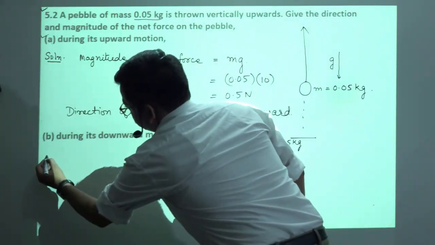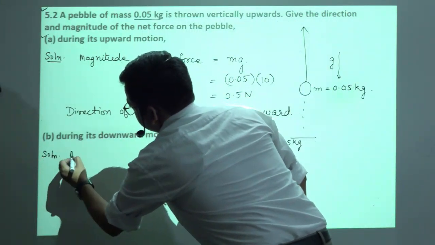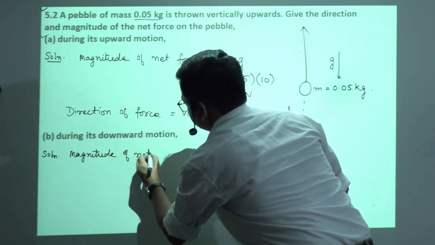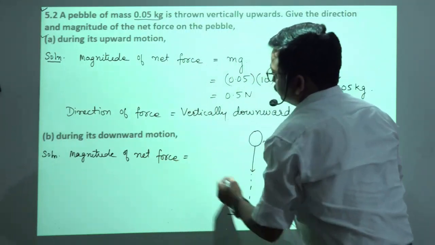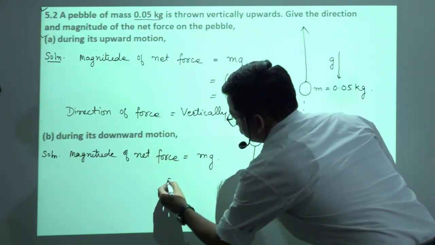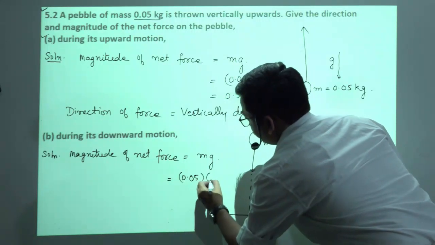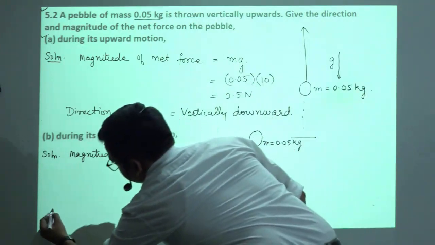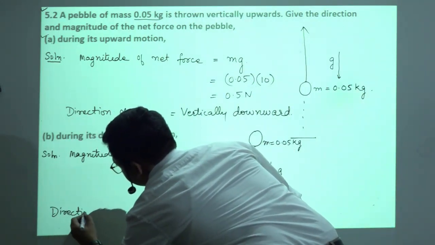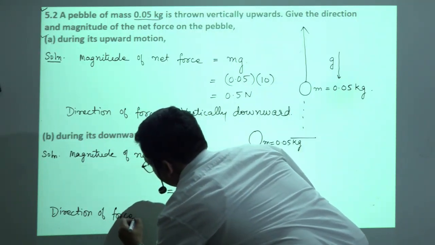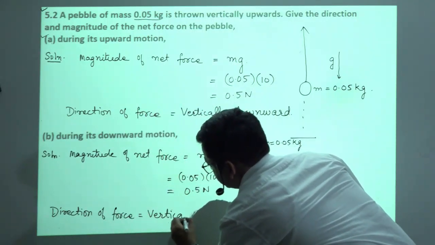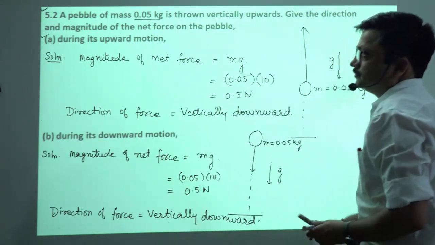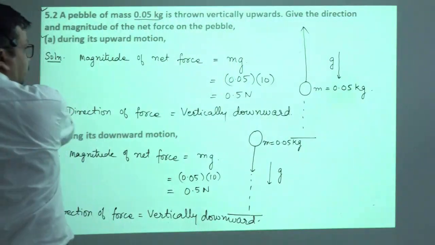So therefore magnitude of net force will be equal to mg, and that stays the same, 0.05 into 10, which is equal to 0.5 Newton. And what about the direction? Direction of force will be the vertically downward direction. So in this case also the direction will remain vertically downward. Okay, let's move to the next part.